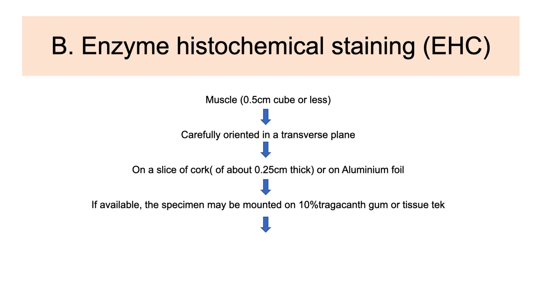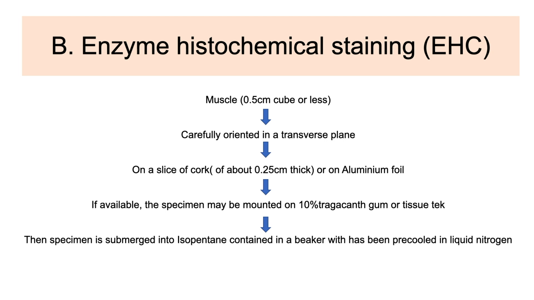If available, the specimen may be mounted on 10% tragacanth gum or tissue tape. The specimen is then submerged into an isopentane-containing beaker which has been pre-cooled in liquid nitrogen. It takes approximately 10 to 25 seconds to freeze the specimen.